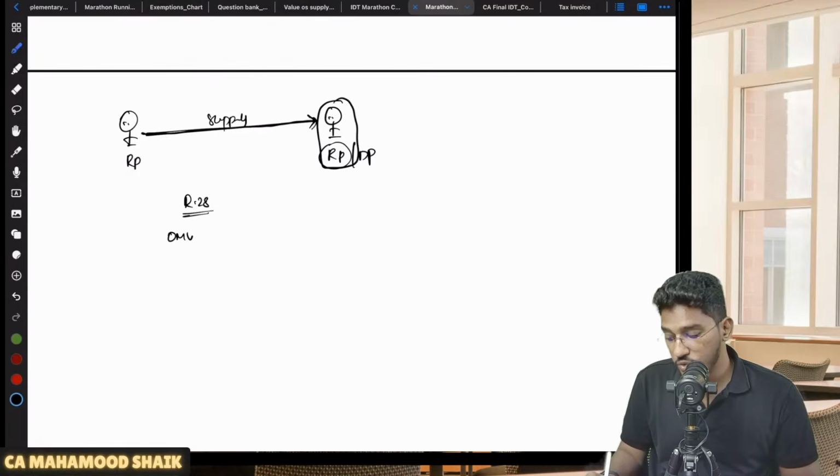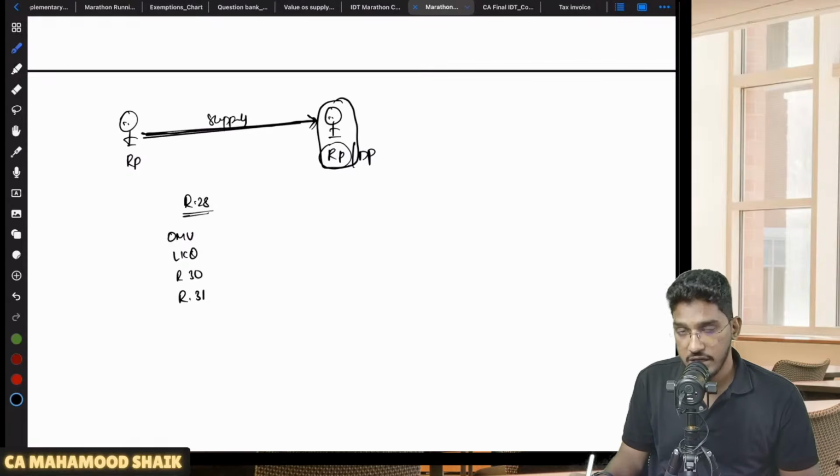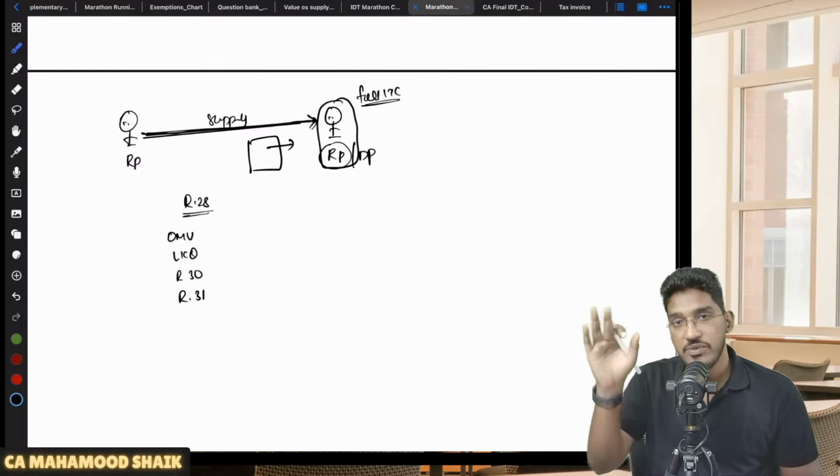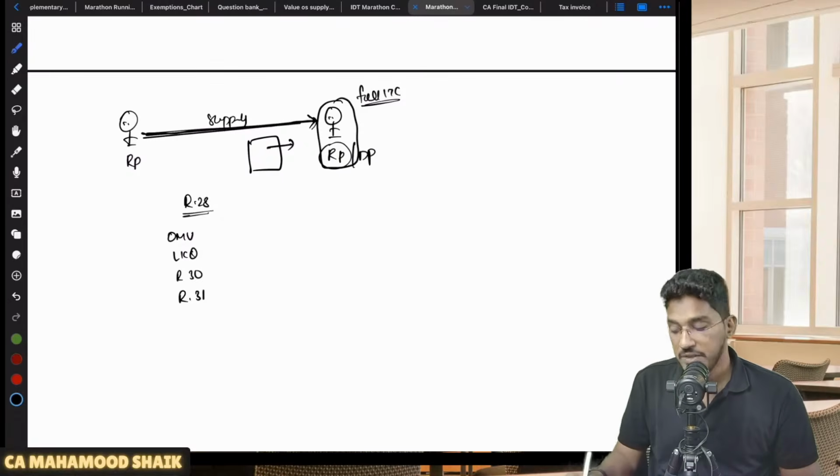What does rule 28 say? Open market value, like kind and quality, rule 30, rule 31. But here the provision says that if the supply is made between distinct persons or related persons, and the recipient is eligible for full ITC, there is no restriction, then you will give the invoice and in that invoice you will declare the value. That value itself will be deemed to be the open market value. Let us say if in the invoice I have mentioned 1 lakh rupees, your open market value will become 1 lakh rupees, and that 1 lakh rupees will become the value of supply.